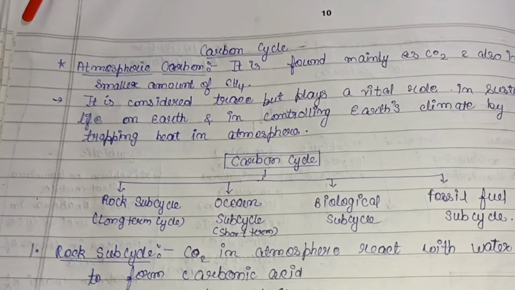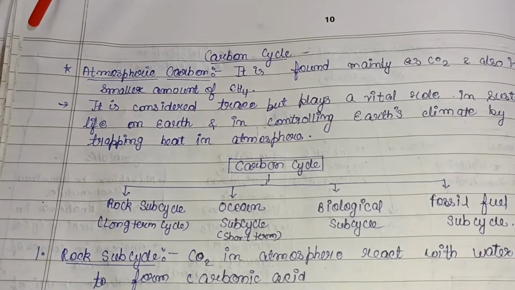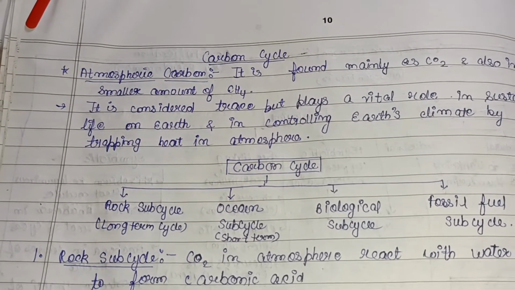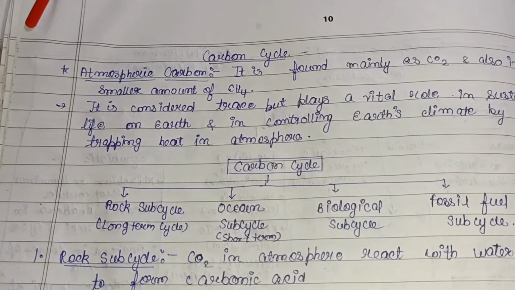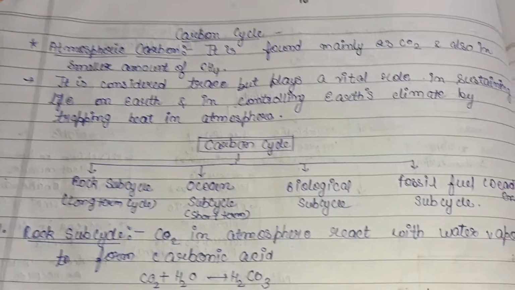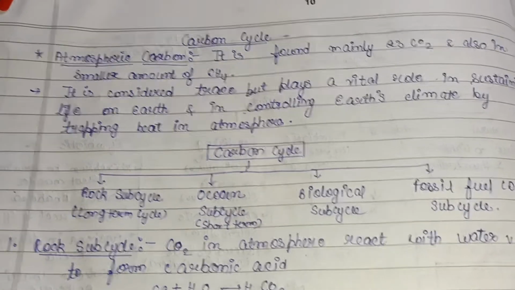Later on, the cycle continues through animals: through respiration they liberate CO2 to the atmosphere, and when they die and decay, the organic substance also changes to free CO2 as a byproduct. So there are various phases in the carbon cycle, so let's discuss them.